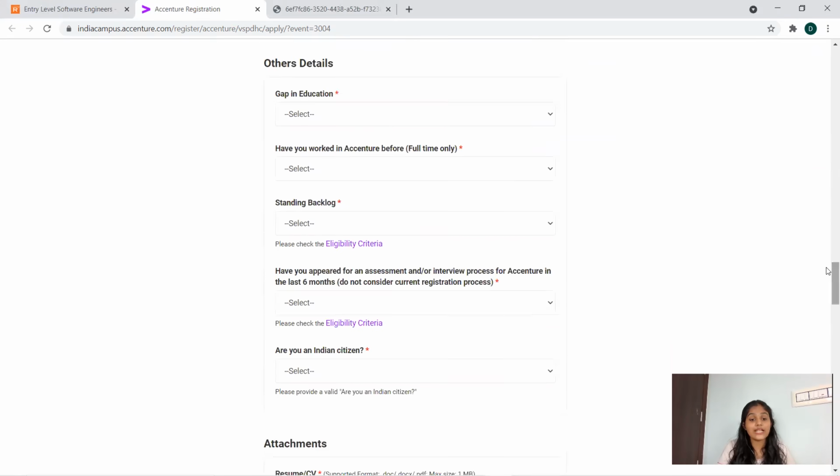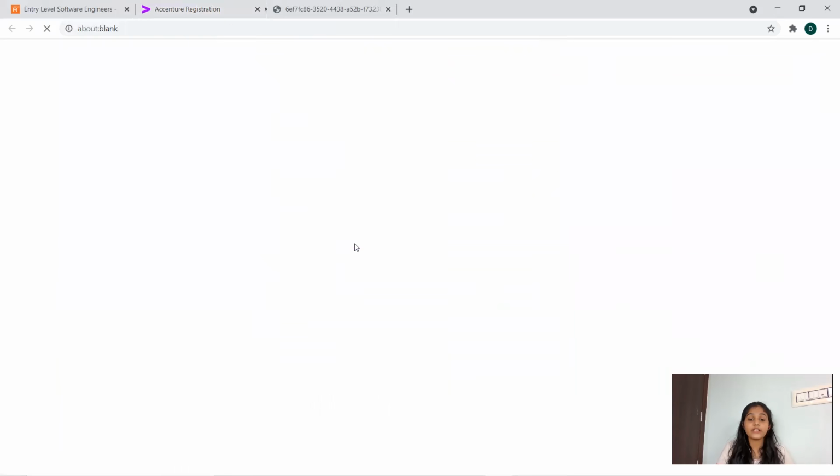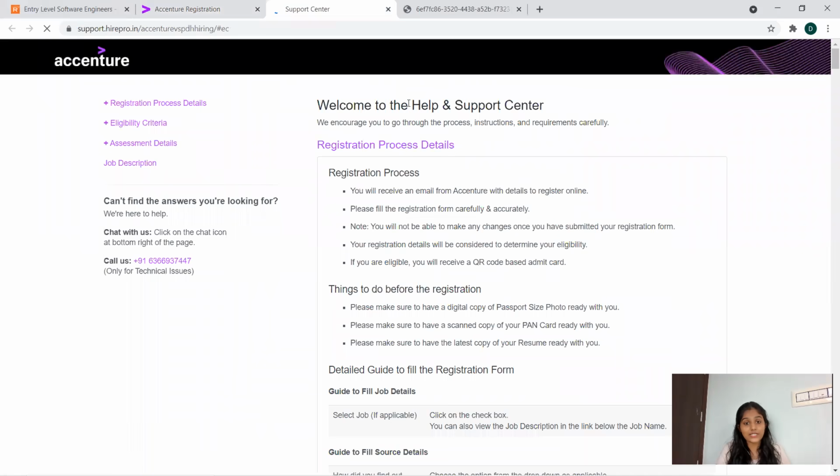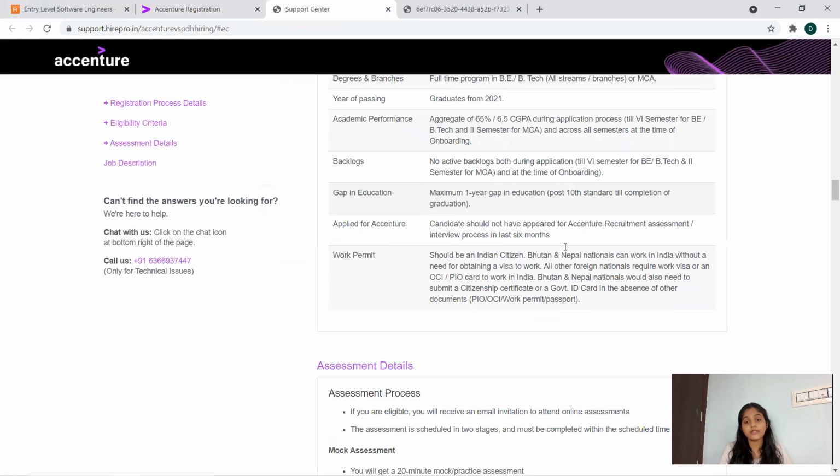Now we have to go for the eligibility criteria. You can check your eligibility criteria here. They have clearly mentioned everything in a pretty detailed format. You can see the registration process. After that, if you're eligible, they will contact you through mail.